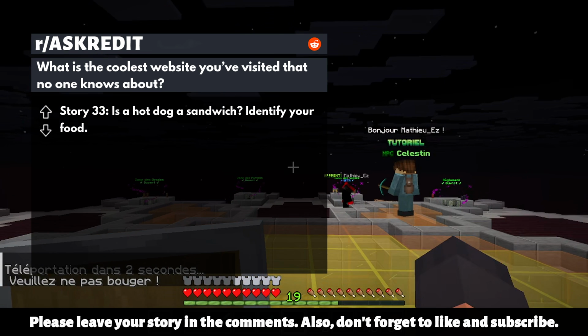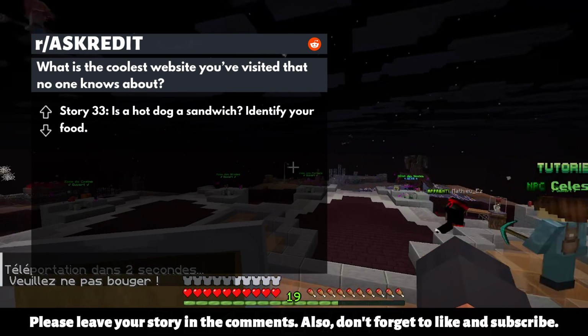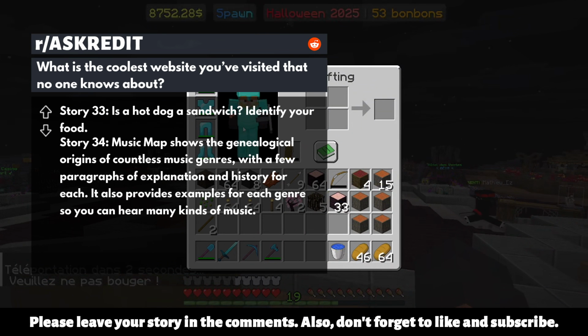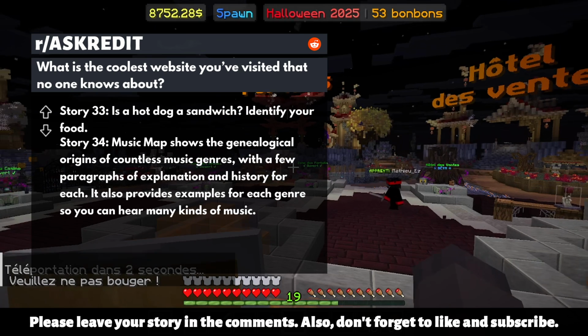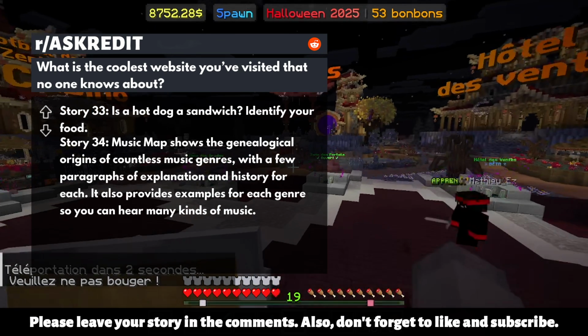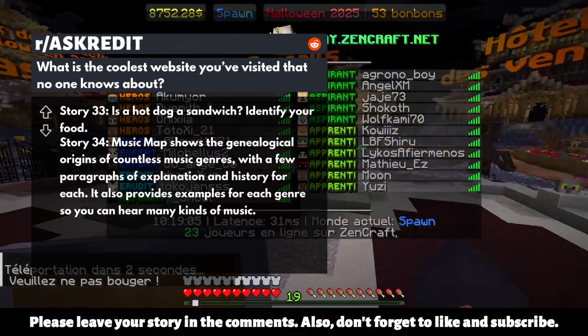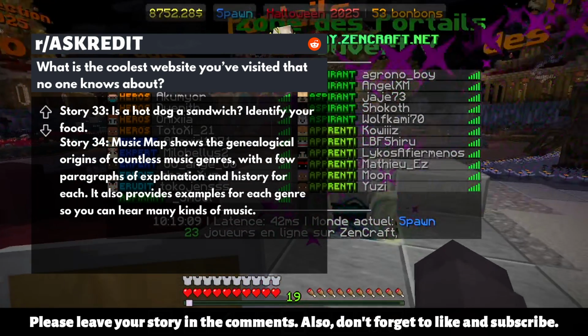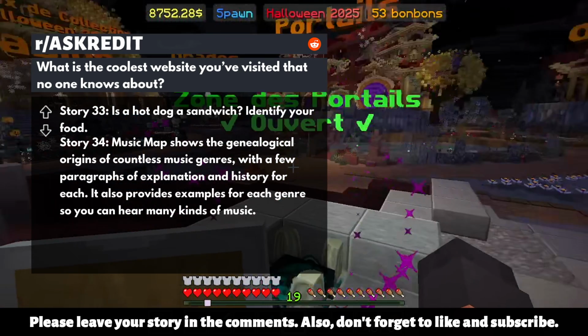Story 33. Is a hot dog a sandwich? Identify your food. Story 34. Music Map shows the genealogical origins of countless music genres, with a few paragraphs of explanation and history for each. It also provides examples for each genre, so you can hear many kinds of music.